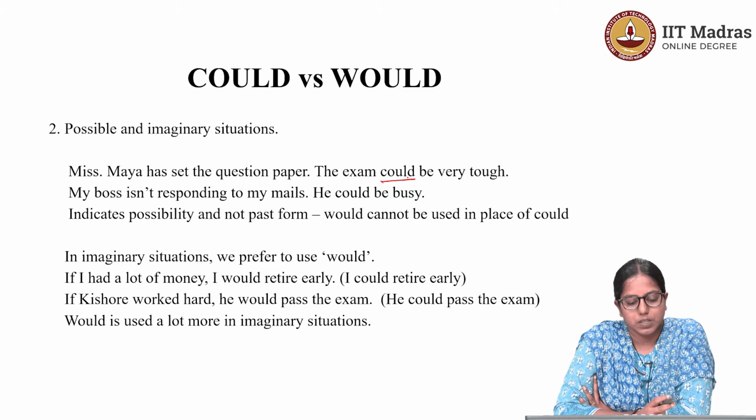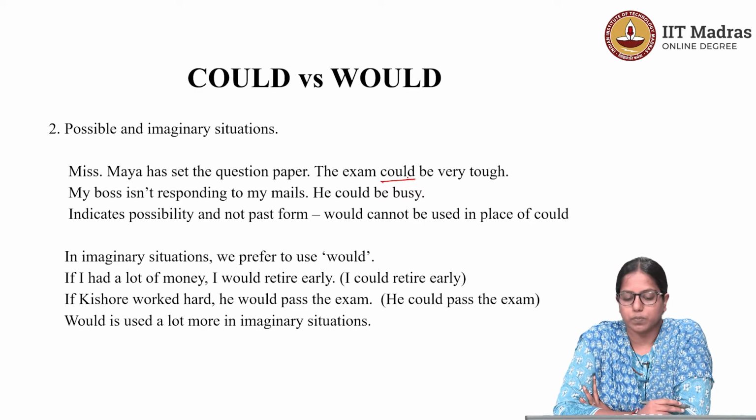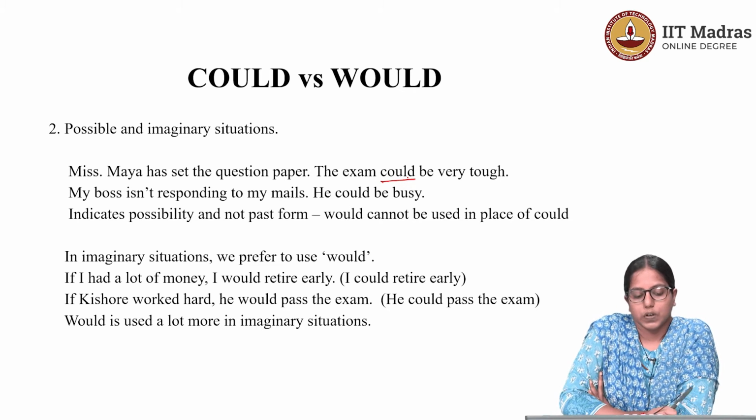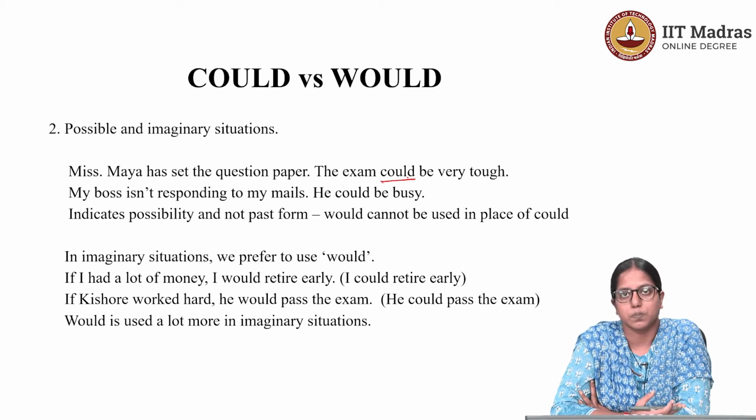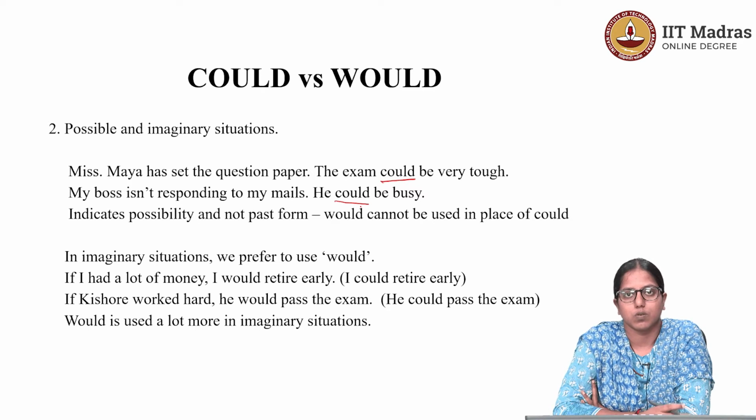My boss isn't responding to my mails, he could be busy. This is a second example sentence. My boss isn't responding to my mails, he could be busy. Now, here again, you're talking about a possible situation. It is possible that because my boss is busy, he is not responding to my mails. Now, when we are talking about possible situations, we must use could and not would.